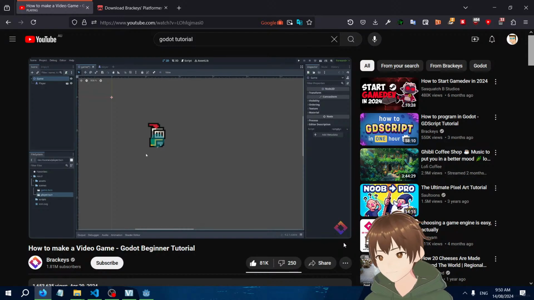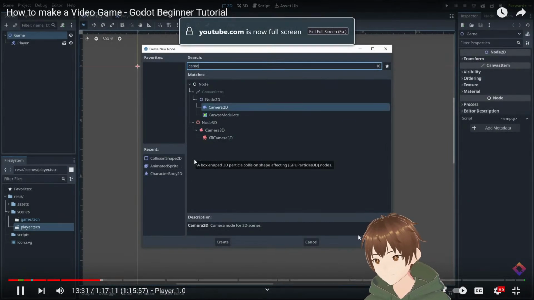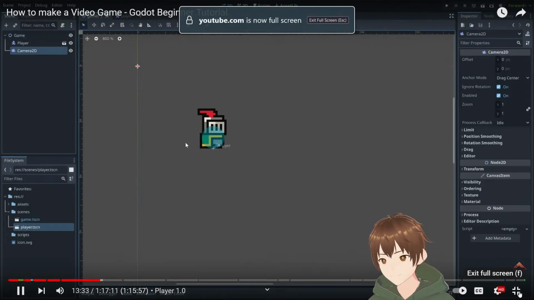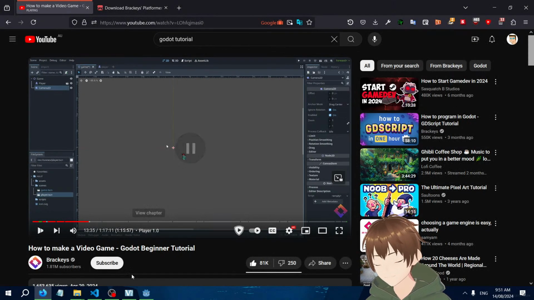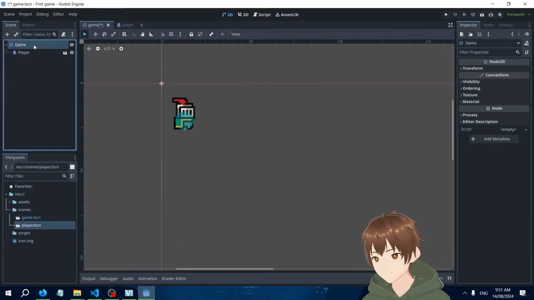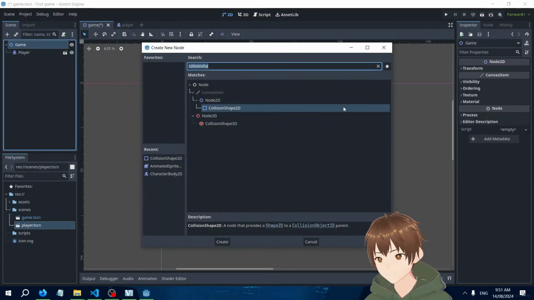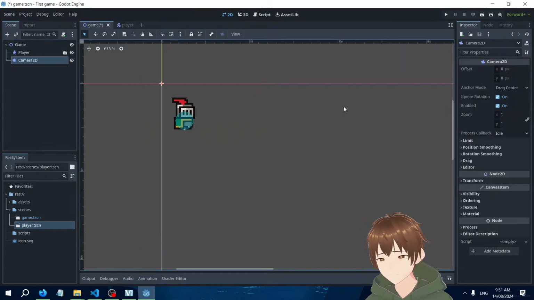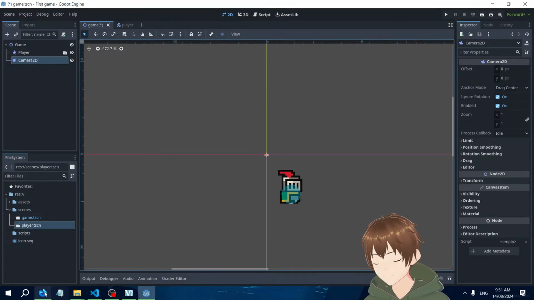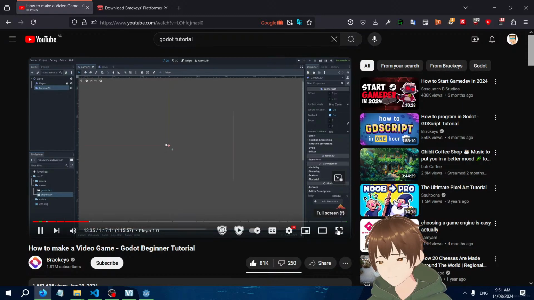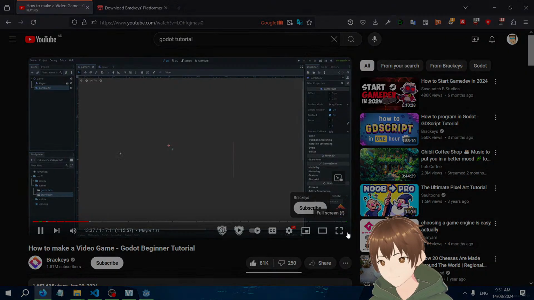So let's add a new node, hit Control A, search for Camera2D, hit create. Now if we press F, we can see that we have this huge camera viewport.